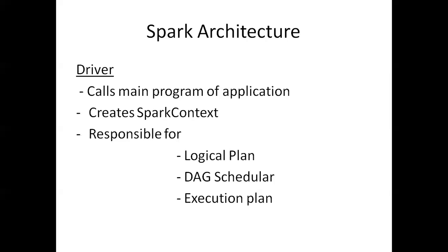And also the program is responsible for three main actions. One is the logical plan, another one is the DAG scheduler, and the execution plan. The DAG scheduler means directed acyclic graph scheduler, which gives the graphical representation for our plans to execute. As we all know, Spark will execute programs in transformation and action format. So we'll see all these things in detail.